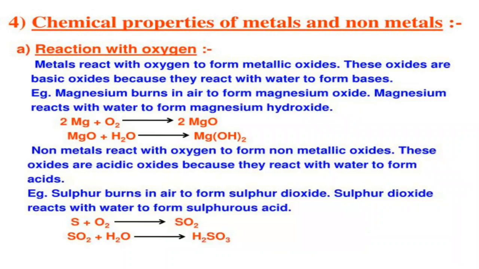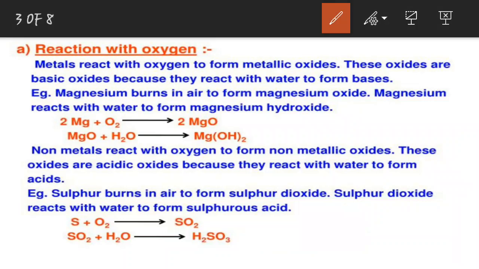Then magnesium oxide, when mixed with water, gives us magnesium hydroxide. This is the formula for magnesium hydroxide. Magnesium hydroxide.